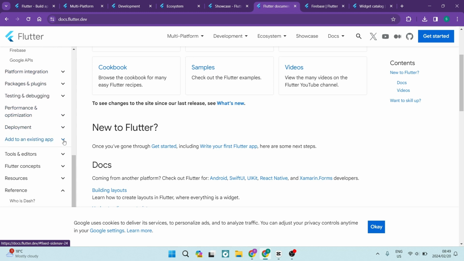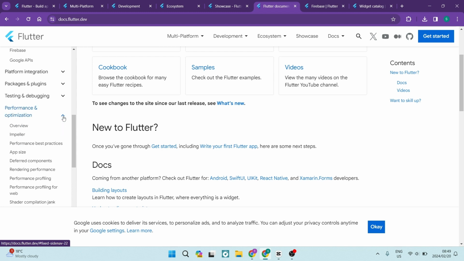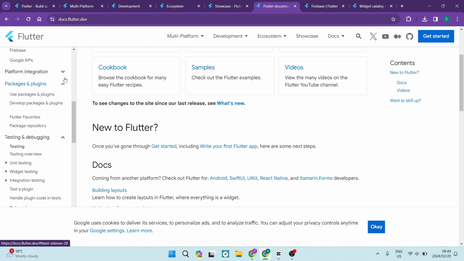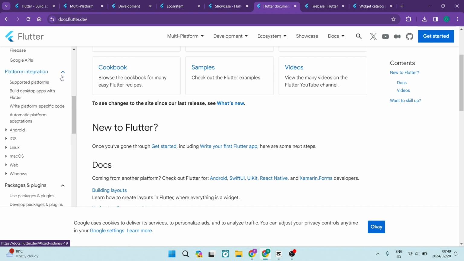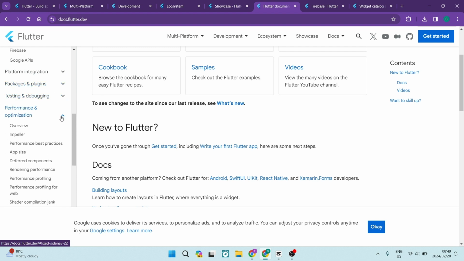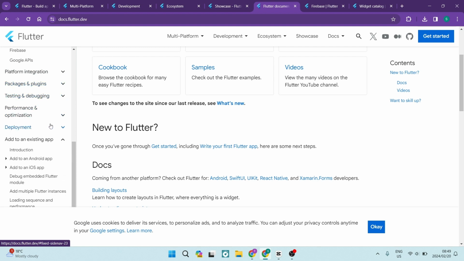Flutter Web is a project that aims to bring Flutter to the web browser. You can use the same Flutter codebase to create web applications that run on any browser and any device. Flutter Web is currently, though, in beta, but you can try it out and give feedback to the Flutter team.